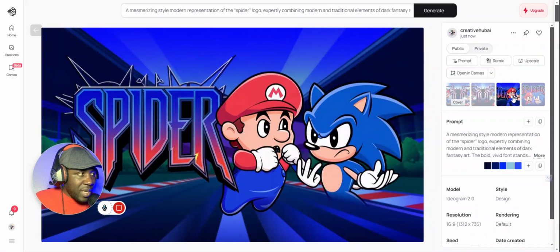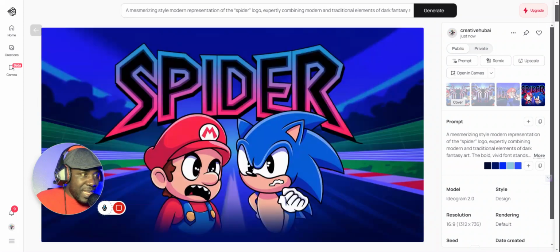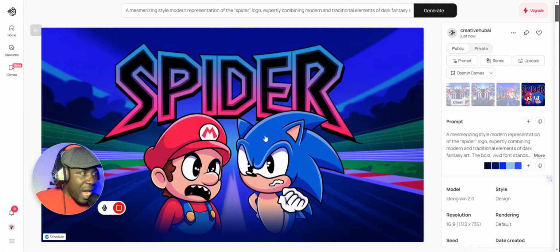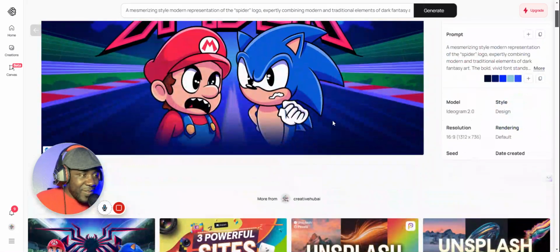And then this one has the spider logo as letters, like words. Yeah, the spider logo as a text logo. The next one here, we still have the text logo, not the spider image as a logo. So this is how you use Ideogram. All right. Do you guys like it? You love it?